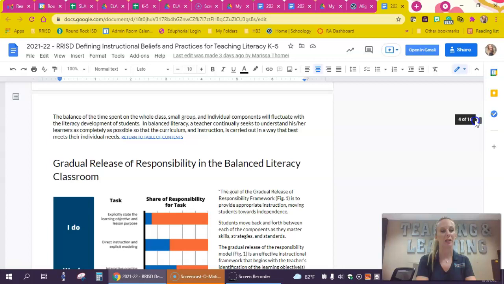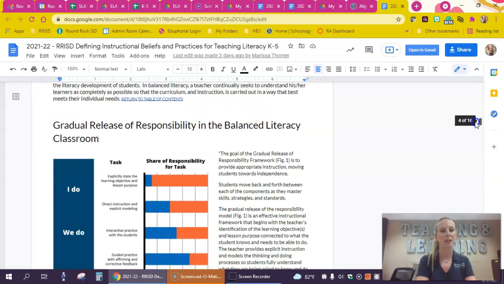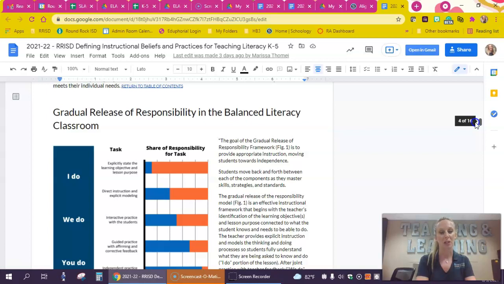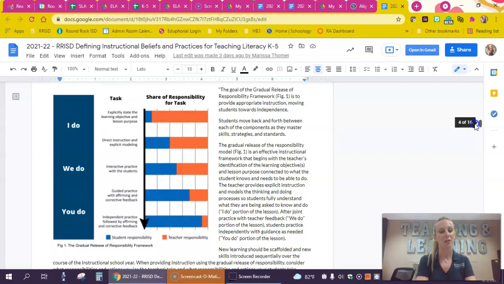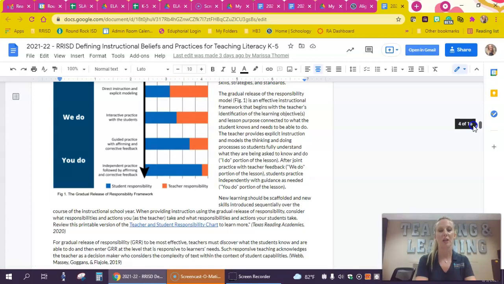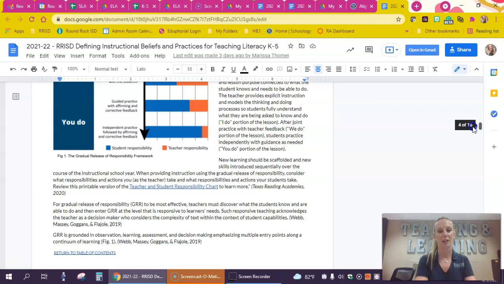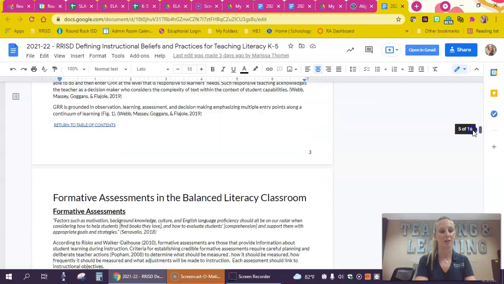Now we're going to talk a little deeper about the gradual release of responsibility in balanced literacy. Any questions or thoughts you have, you want to know what the district's research base is and how we connect with learners to grow their independence. The whole operative piece of the gradual release is that you're reaching towards independence with children in reading and writing and their literacy skills.